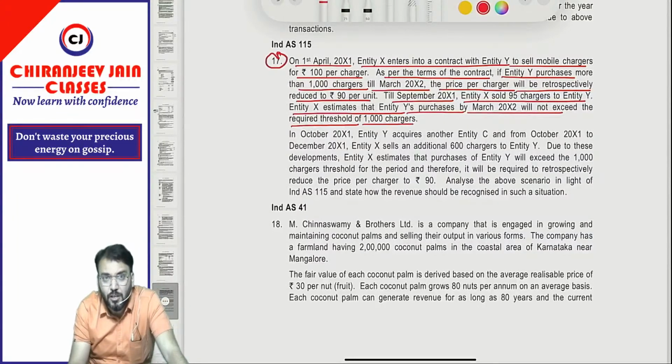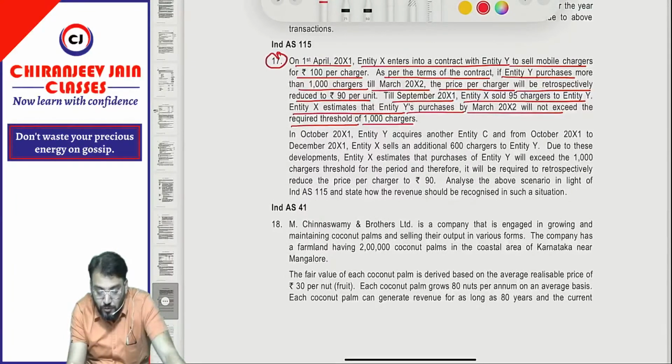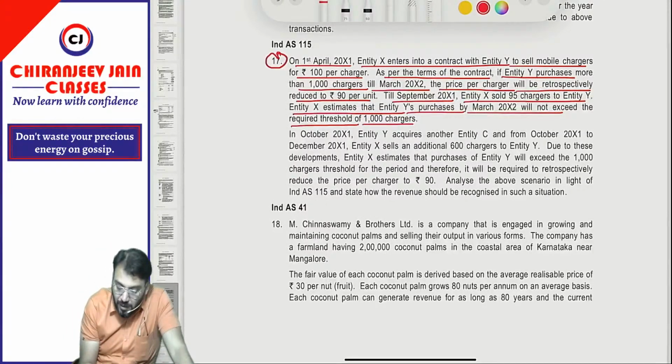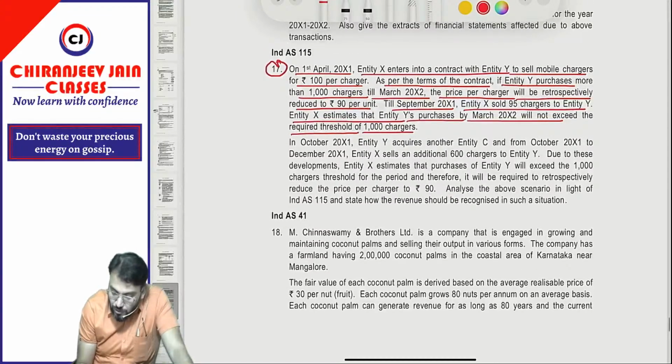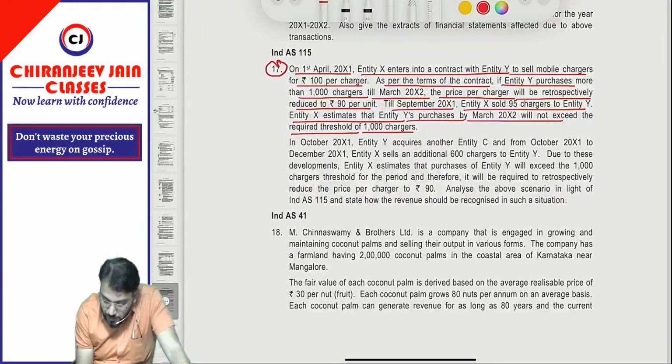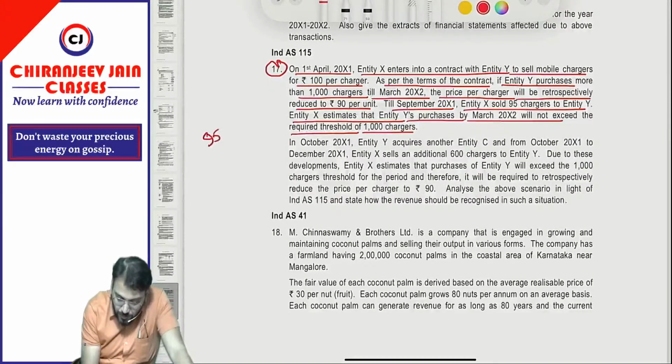Means, for the half year ended, from 1st April 2001 to 30th September 2001, the total units sold is how much? Total units sold 95 chargers, and the price per charger will be taken as 100. It means how much revenue will be recognized? It will be 9,500 revenue recognized for the first half year.